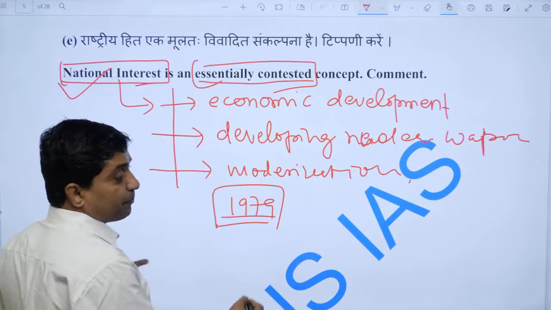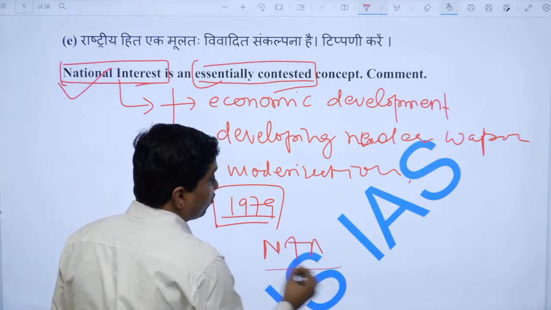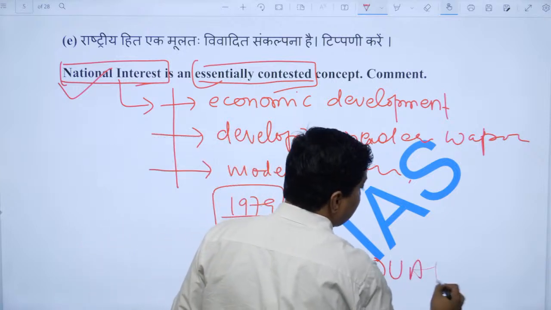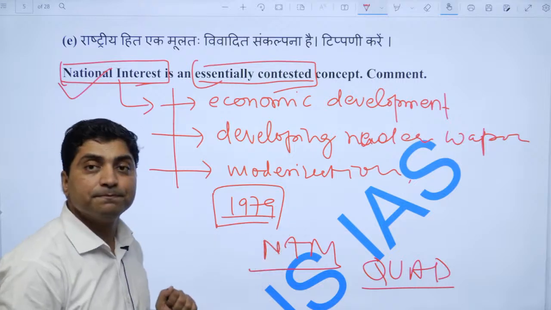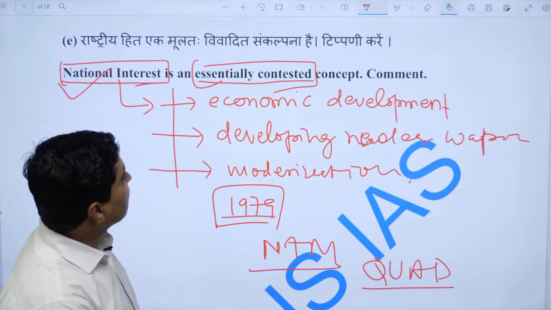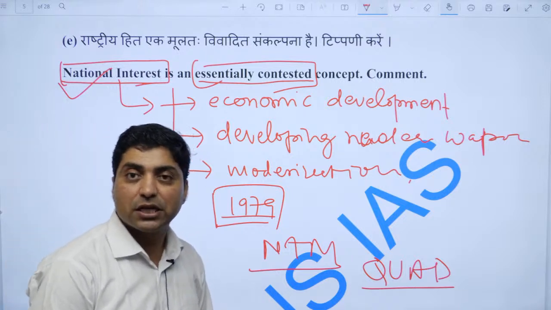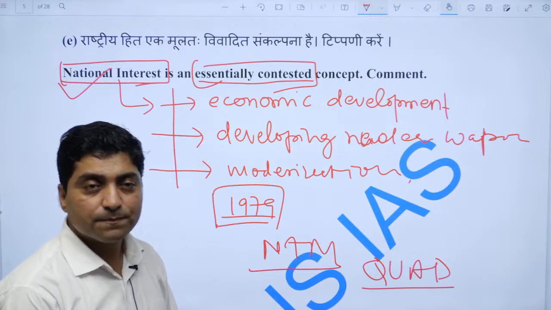Even Nehru pursued NAM as a national interest. We are following Quad, leaving NAM, right, as a national interest. So there are many examples that could be put here, and one can talk about how the term national interest is essentially a contested concept, right?